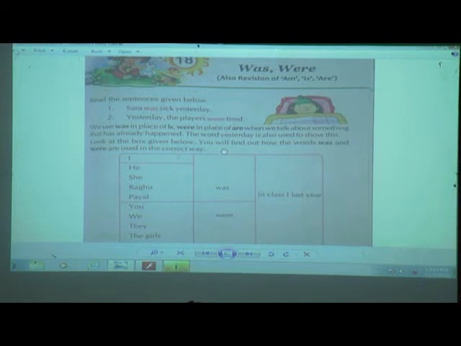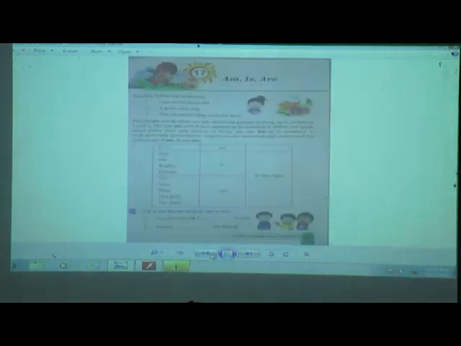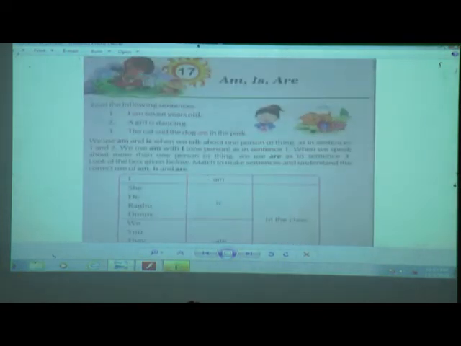See children, was and were are for speaking about the past, and am, is, are we use when we are talking about now. You can even turn the page. You can see here this am, is, are for revision sake. See, you can see here the sentences.